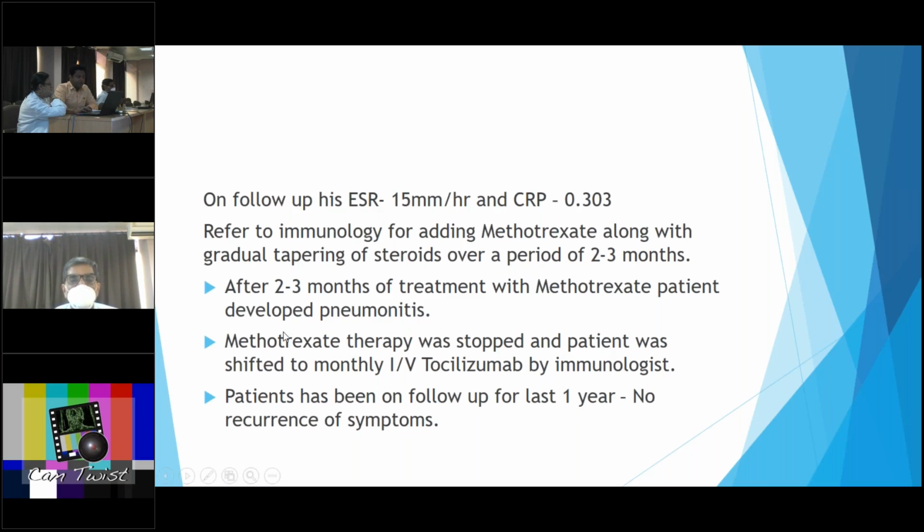After which he was prescribed methotrexate. After 2 to 3 months of treatment with methotrexate, the patient developed pneumonitis. Methotrexate therapy was stopped and the patient was shifted to monthly IV immunoglobulin.